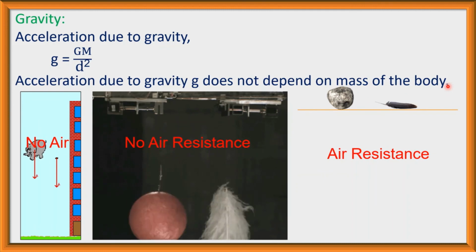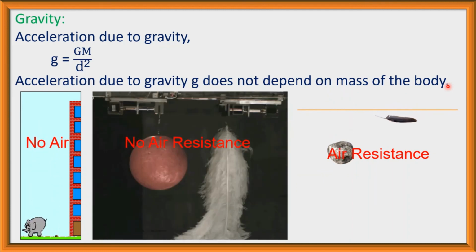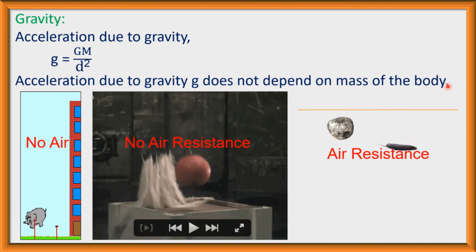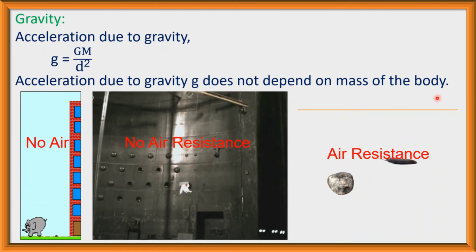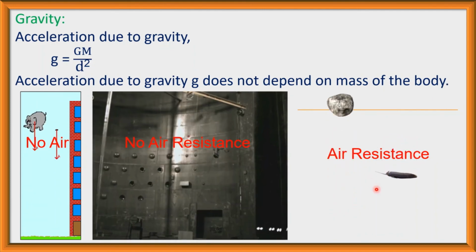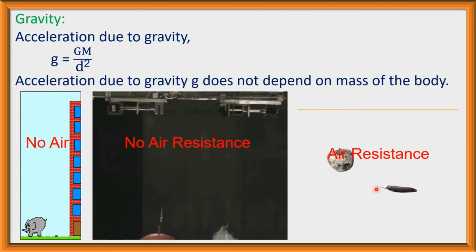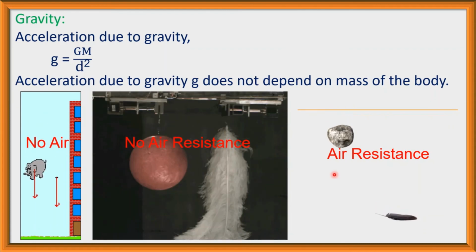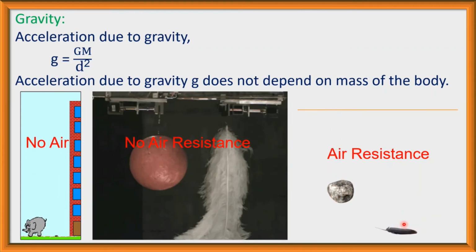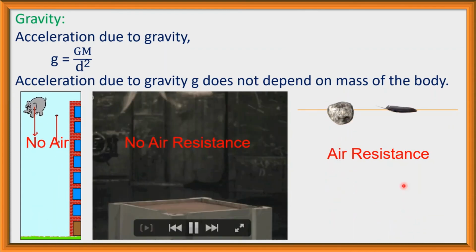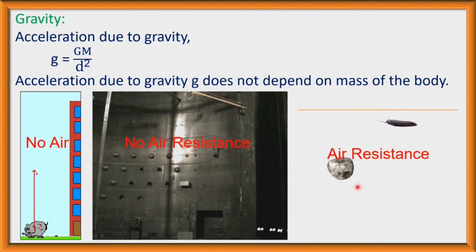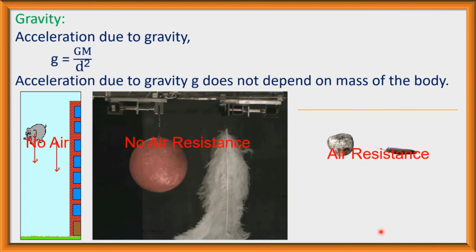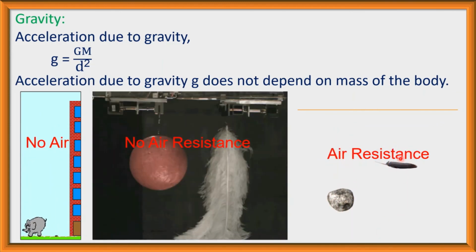In reality the heavier body will fall on the ground before the lighter body, because the effect of air resistance is more for the lighter body than the heavier body. So the feather will fall on the ground later. So the heavier body will fall on the ground before the lighter body.